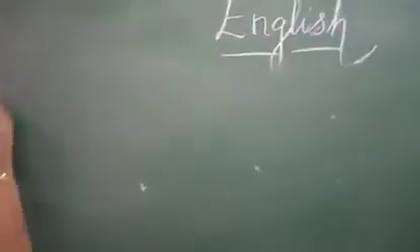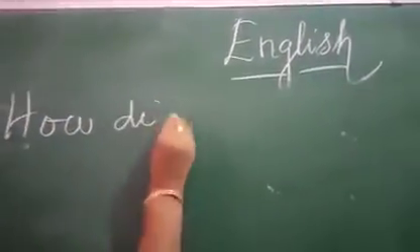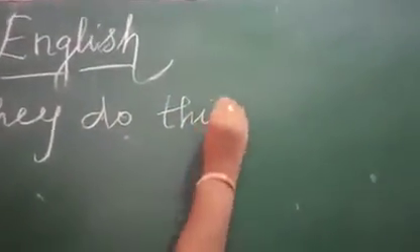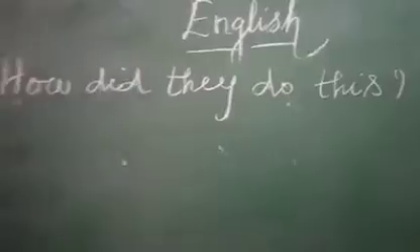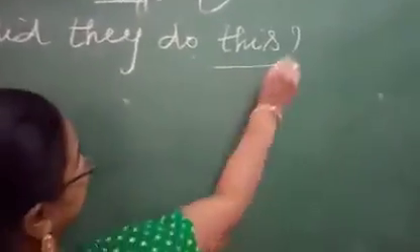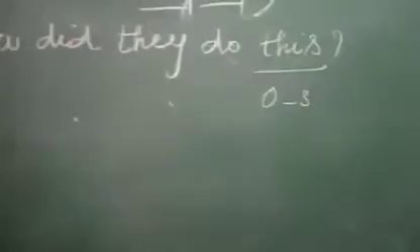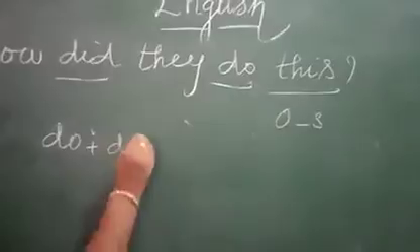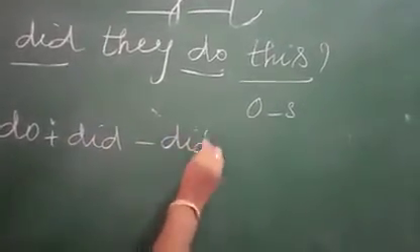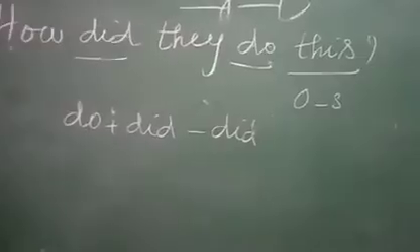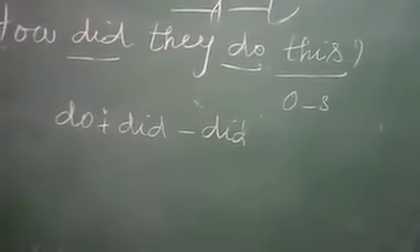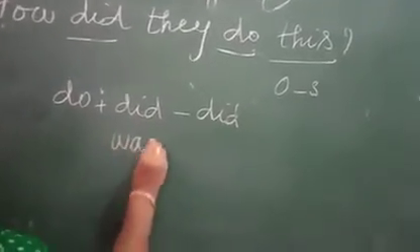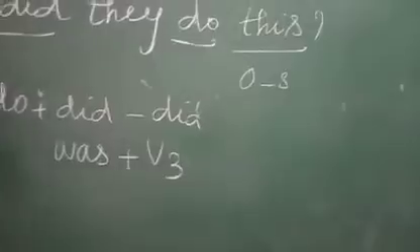Let's see now. How did they do this? It is a WH question. So what is the object here? This is the object. Object is singular. Then verb did plus do. Here the object is singular and the verb is in past tense. So what do we have to use when we are writing passive voice? Was plus V3.